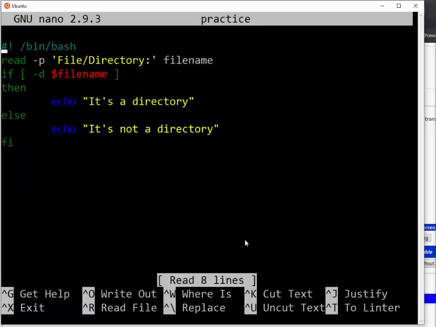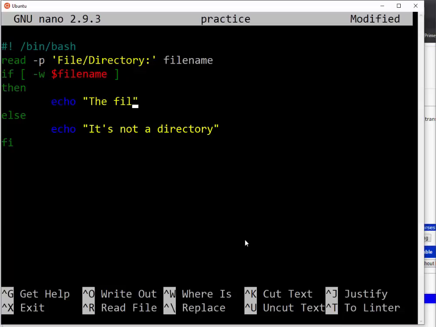Now in practice, tujya kureba nimba iriya test ifite right permission, so I use w, so then I say here the file has write permission. The file does not have write permission.